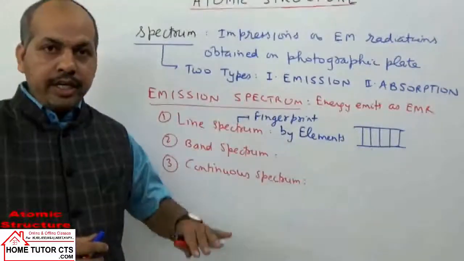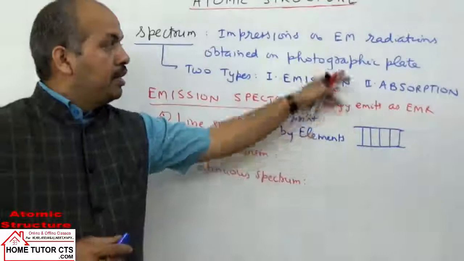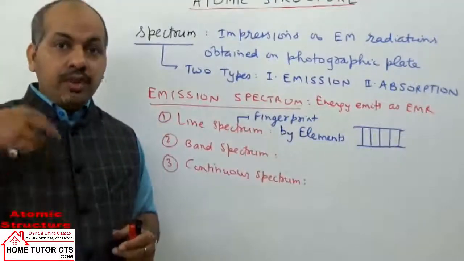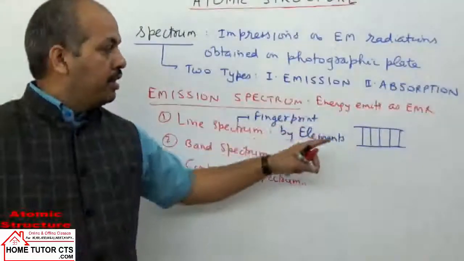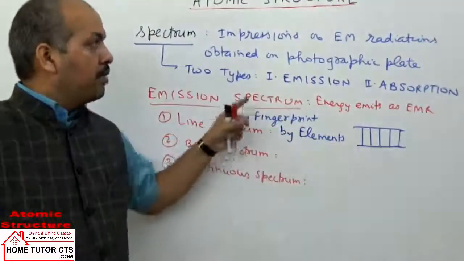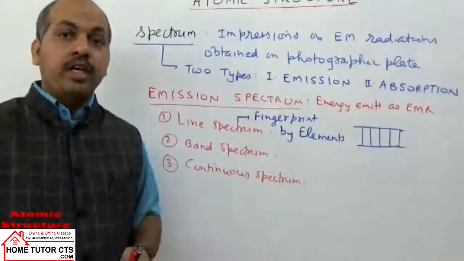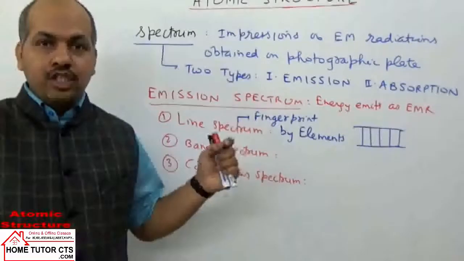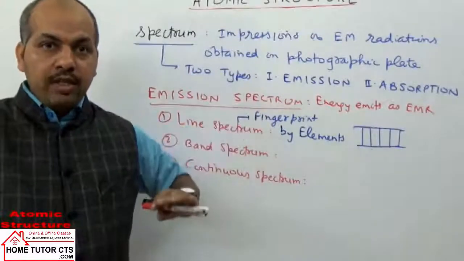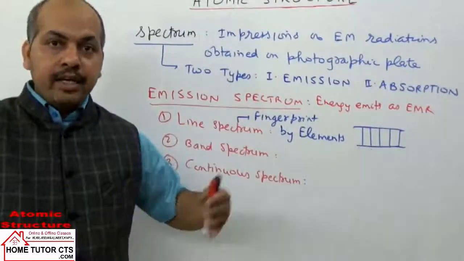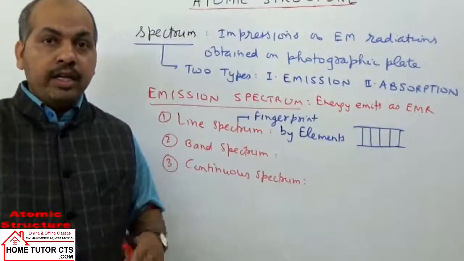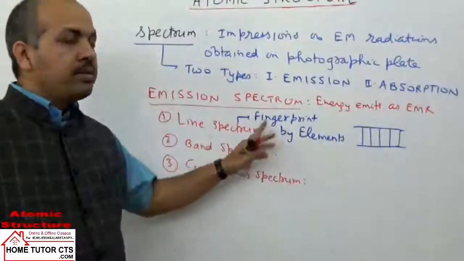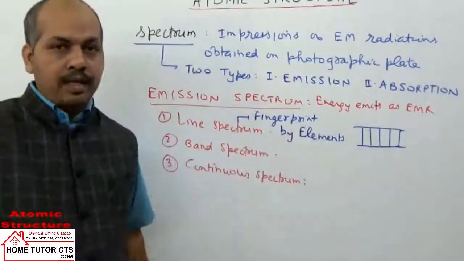Energy will be emitted in the form of radiations of different wavelengths. Those wavelengths or radiations, when we obtain them, are given as the line spectrum. Energy comes out when electrons jump from higher to lower levels. That energy emitted in the form of radiations, which we record, is called line spectrum.